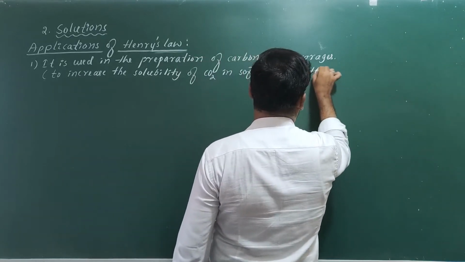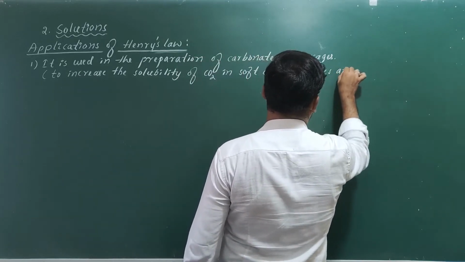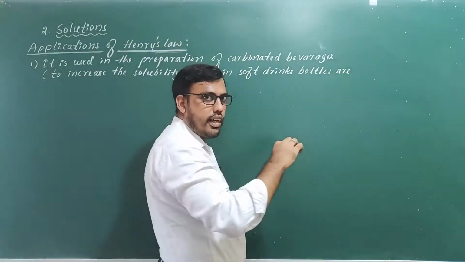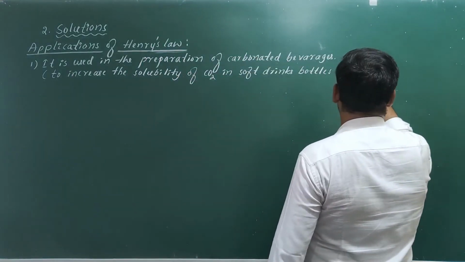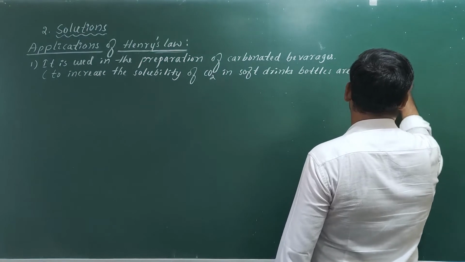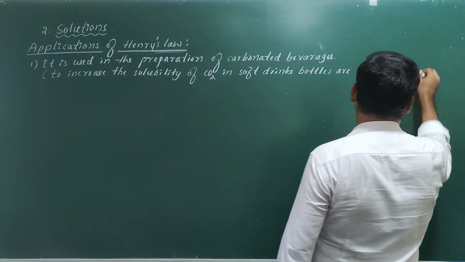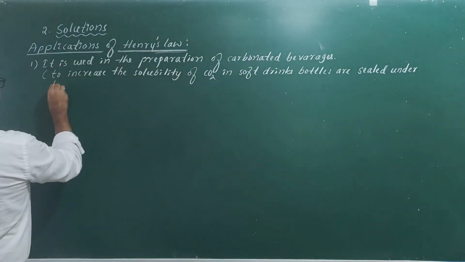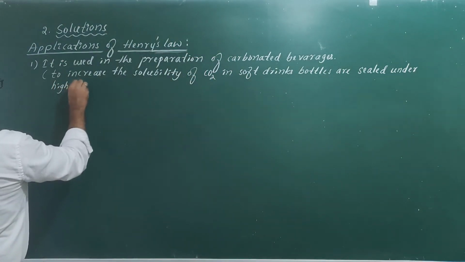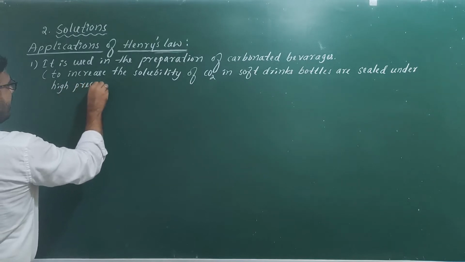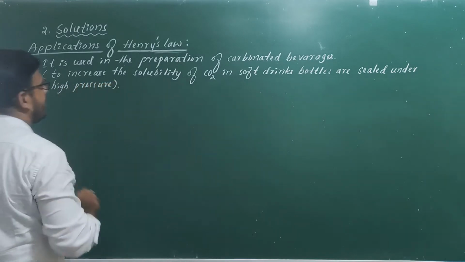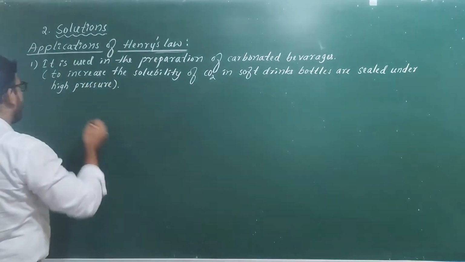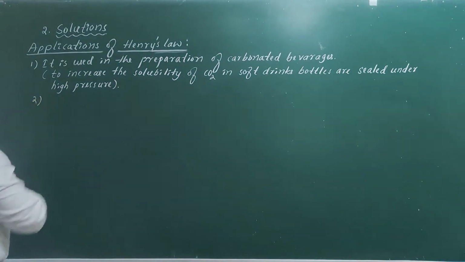Bottles are sealed under high pressure. If you increase the pressure, then the amount of CO2 gas dissolved will be more. That is what our Henry's law.